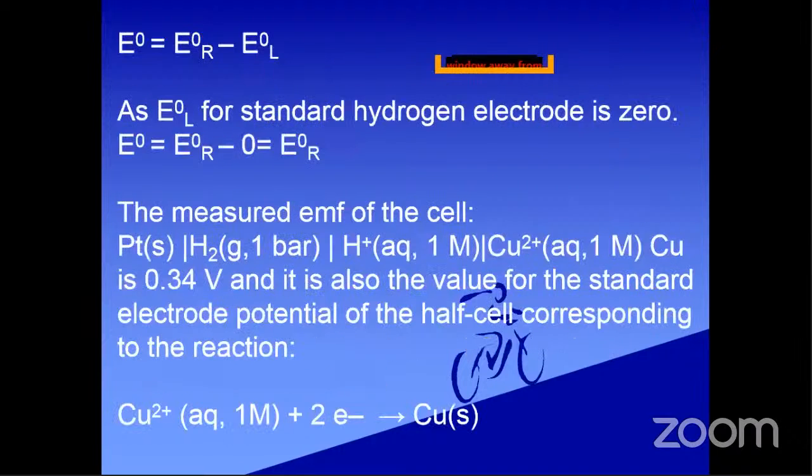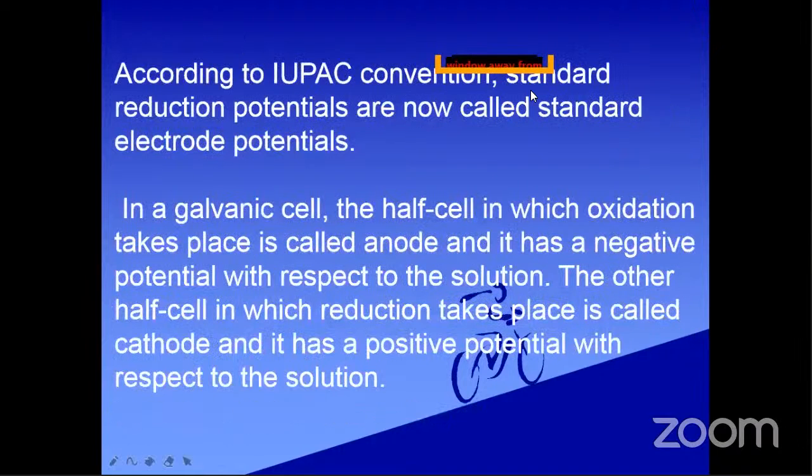That means, see this one. According to the IUPAC convention, standard electrode potentials are called standard electrode potential or standard reduction potential. So we have two types of potentials developing at an electrode: oxidation potential as well as reduction potential. So what is the standard?